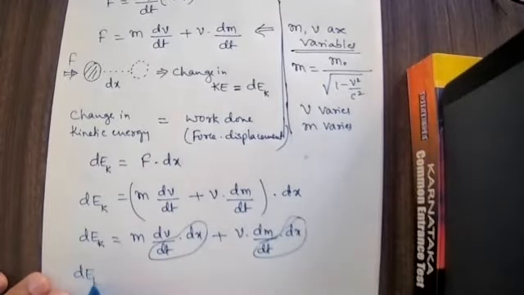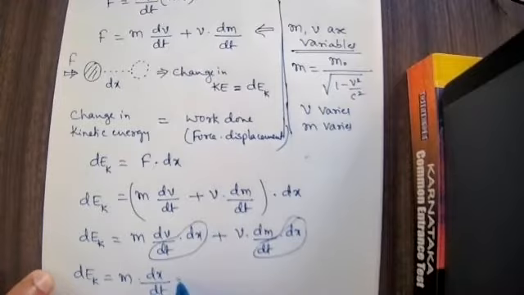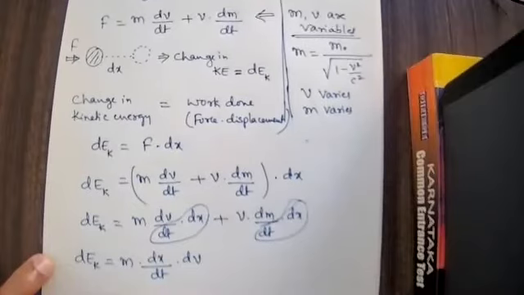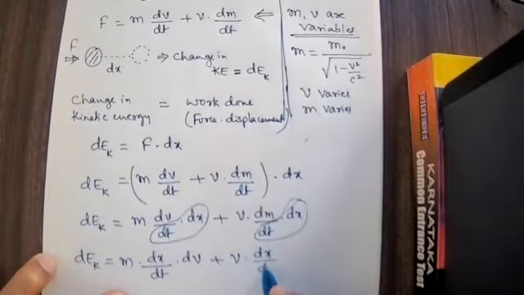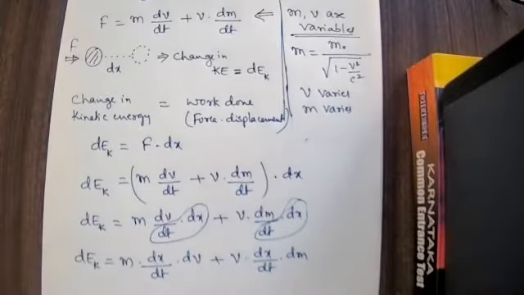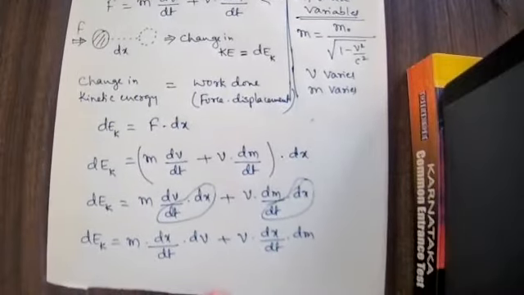Therefore, dEk can be taken as m into dx by dt multiplied by dv, plus v into dx by dt multiplied by dm. Is it clear? Any doubt? You see that.